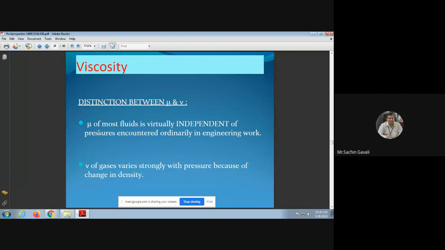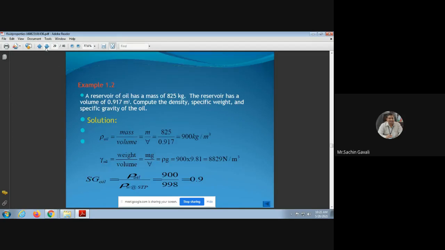Distinction: mu of most fluids is virtually independent of pressures encountered ordinarily in engineering work. But mu of gases varies strongly with pressure because of change in density. Remember the main difference between them: when a fluid is forced, we have to consider dynamic viscosity, and when a fluid is not forced for its motion, it is only flowing, we consider kinematic viscosity.